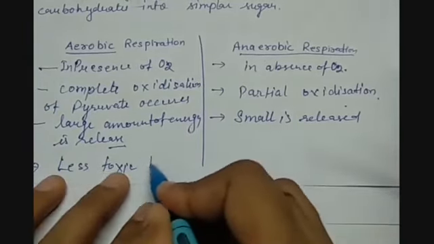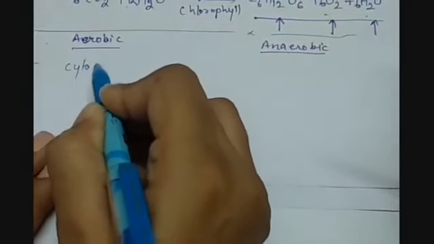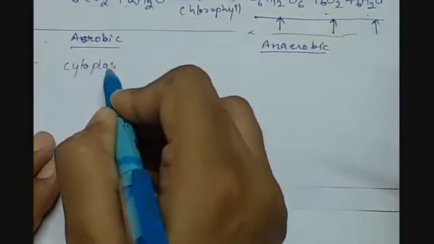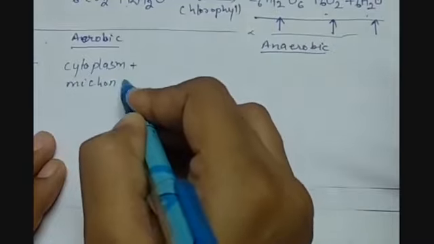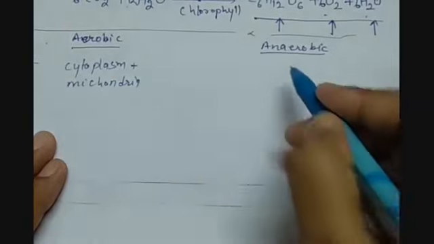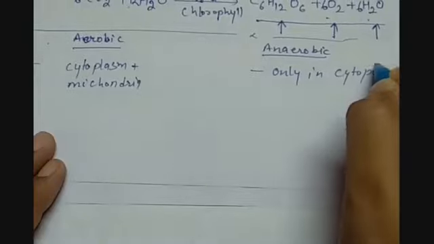Another difference can be where this reaction occurs. Aerobic respiration occurs partly in cytoplasm and partly in mitochondria. But anaerobic respiration occurs only in cytoplasm.